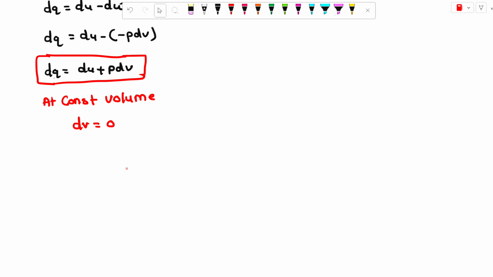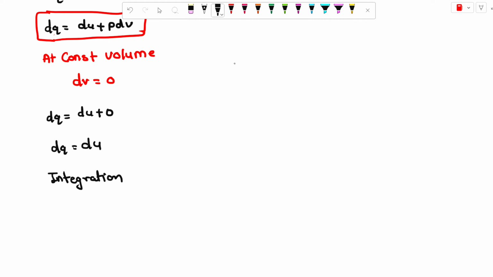If dV is equal to 0, dQ is equal to dU plus 0, and dQ is nothing but dU. Integrating both sides, dQ is converted into Q is equal to delta U.